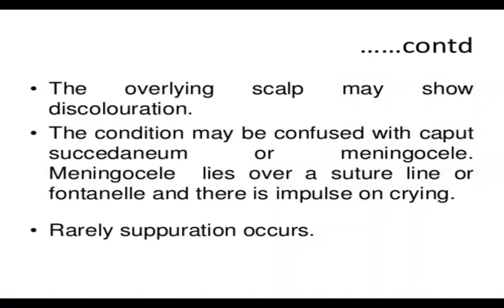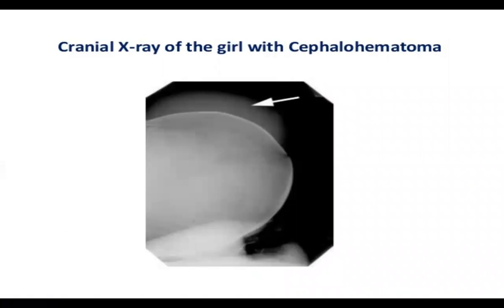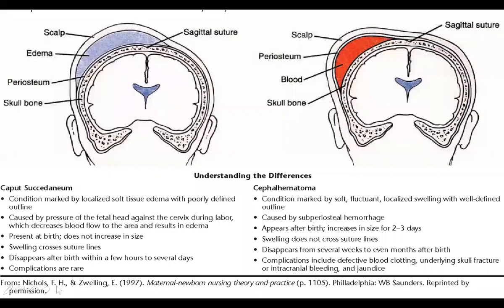The condition may be confused with caput succedaneum or meningocele. Meningocele lies over a suture line or fontanelle, and there is an impulse on crying. Suppuration rarely occurs. This is how cephalohematoma looks on the cranial X-ray of the girl. This is the clinical difference: it does not cross the suture line.